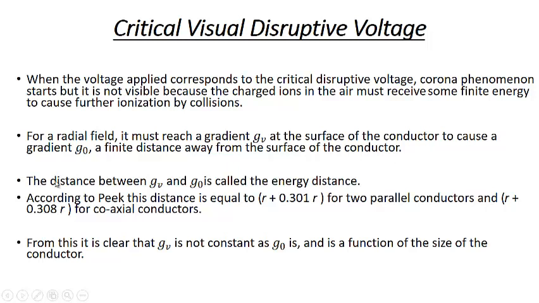The distance between GV and G naught is called the energy distance, and according to Peek, the name of a scientist who thoroughly discussed and visualized this, it is R plus 0.30 root R for two parallel conductors and R plus 0.30 root R for coaxial conductors. From this, it is clear that GV is not a constant like G naught; it is a function of the size of the conductor, because for two parallel conductors its value is something else, and for coaxial conductors its value is something else.